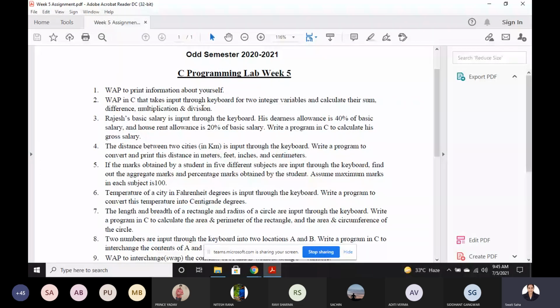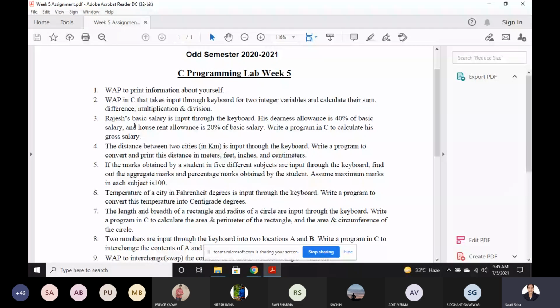Then there are some questions. Okay. These questions are also very easy, but you have to first calculate the things in your copy, then write your program. So see, this is a very good practice. If the program is very basic, then there is no need to calculate in your copy. But if there is some calculation or some logic which you have to implement, then always write the logic in your copy, then give that logic a programming form.